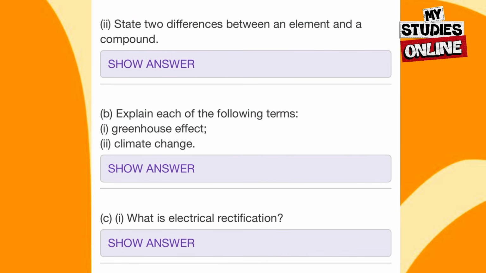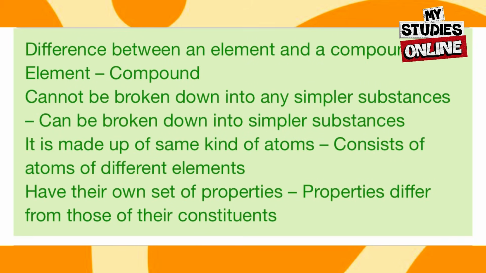Now, we can continue to state two differences between an element and a compound. The difference is that elements cannot be broken down into any simpler substances, but a compound can be broken down into simpler substances. An element is made up of the same kind of atoms, while a compound consists of atoms of different elements. Elements have their own set of properties, whilst the properties of a compound differ from those of its constituents.